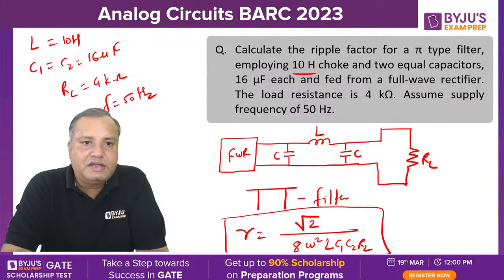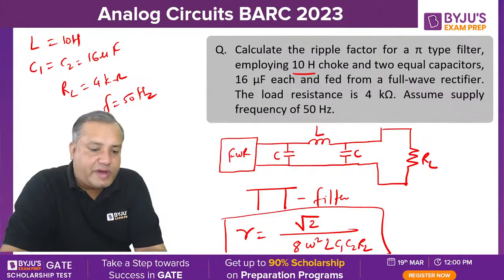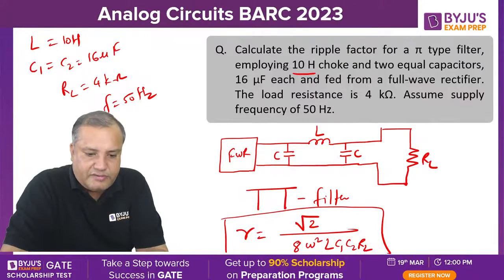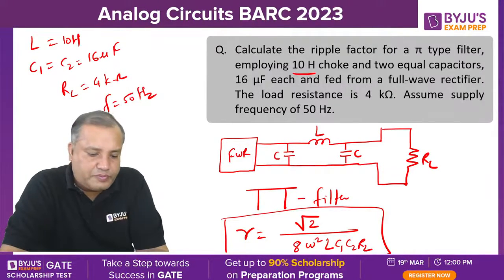What is L? L is 10 Henry. C1 and C2 both are same, so C1 C2 will be 16 into 10 raised to minus 6 square, multiplied by load resistance 4 kilo.